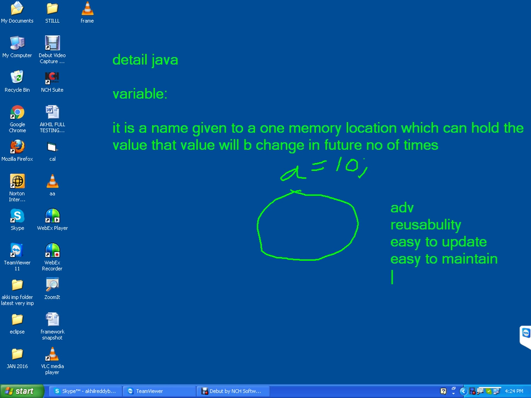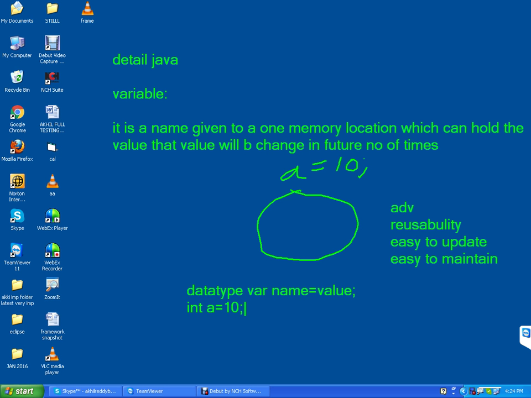These are the advantages. And variable syntax: data type, variable name equal to value. Simply we can write int a equal to 10.